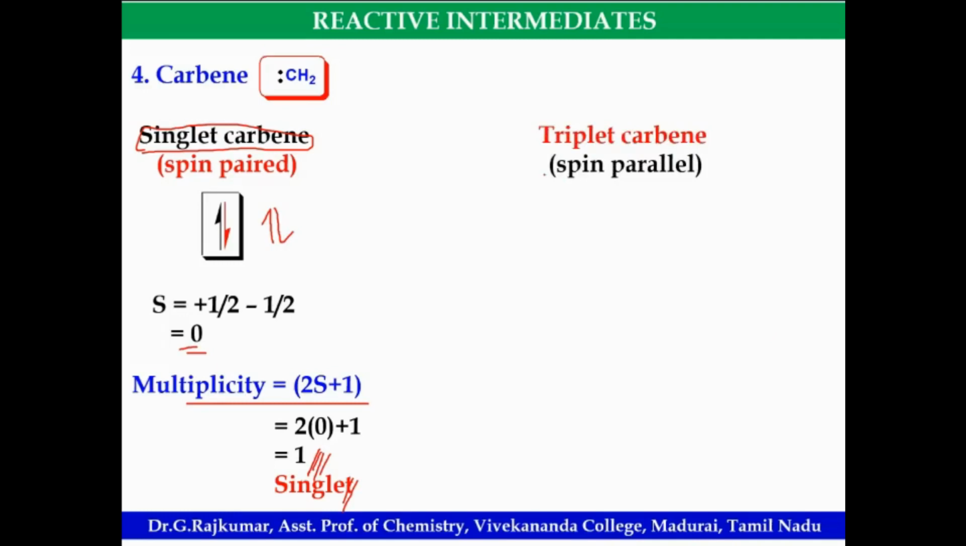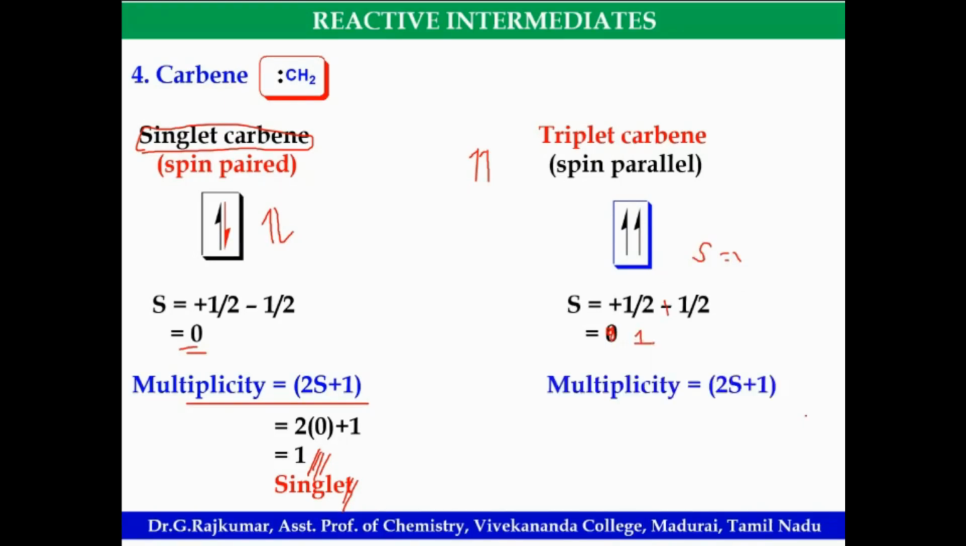For spin parallel, this is also plus half. For the two odd electrons, both are parallel. This is plus half, this is plus half. The S value is 1. There is some typo here. Plus half, plus half, so the S value is 1. Then multiplicity 2S plus 1. Substituting the S value as 1, 2 into 1 plus 1, you get 3. That is a triplet carbene. That is the spin state.